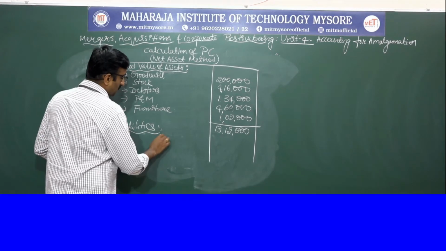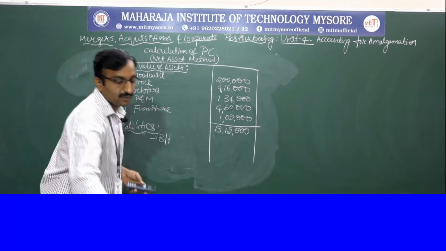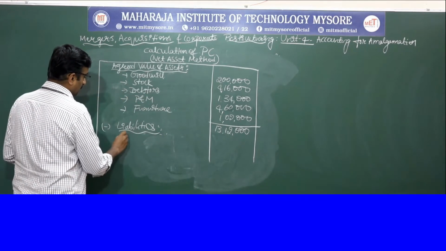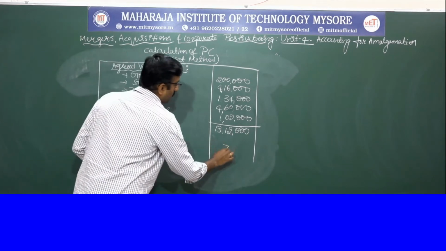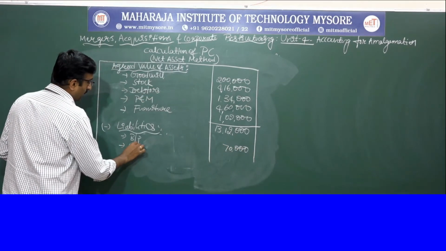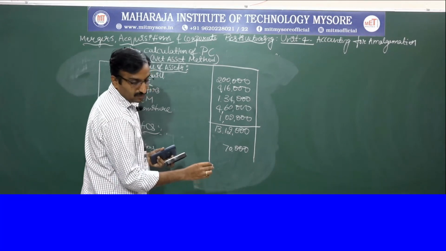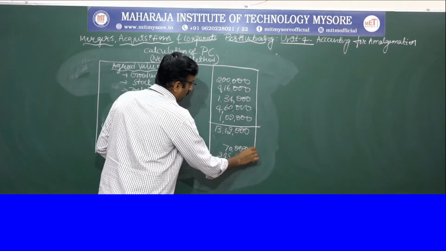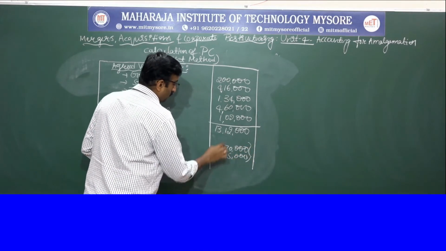Bills payable is 70,000, and sundry creditors are 2,45,000. Subtract these two from this.